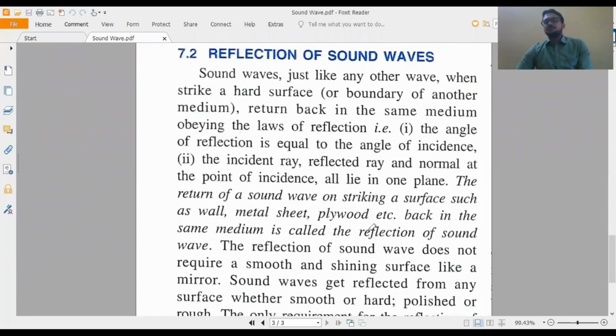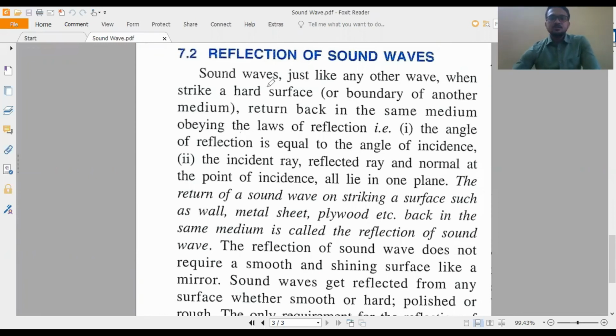So reflection of sound, this is the main topic in your ICSE syllabus. After that, echo is there, condition of echo is there, different applications and simple numericals, all are there. That thing I'll discuss on the board because numerical is there. Some concept is there.